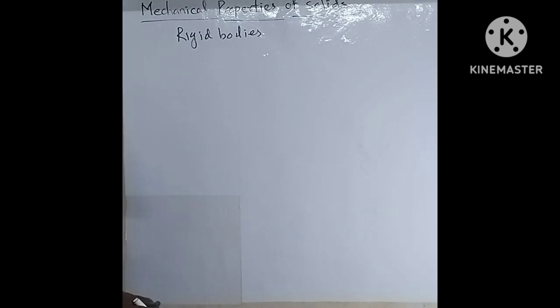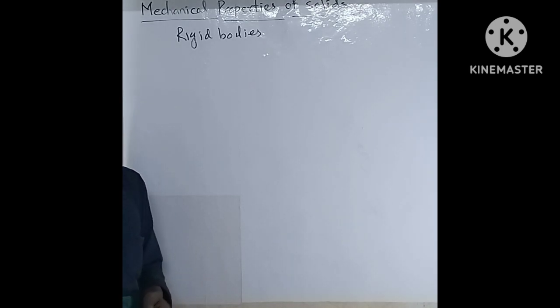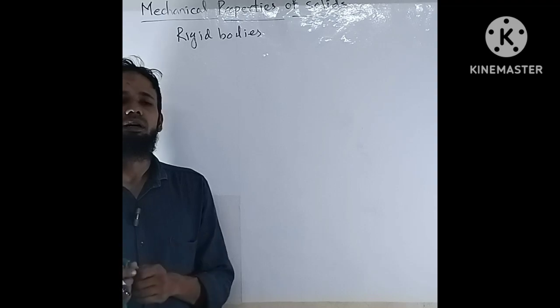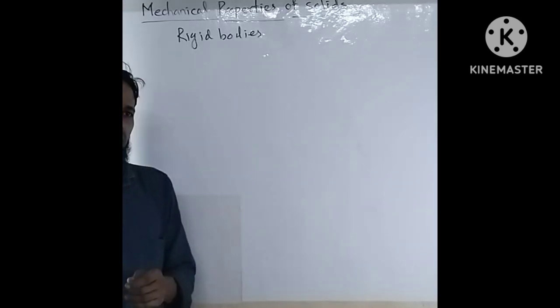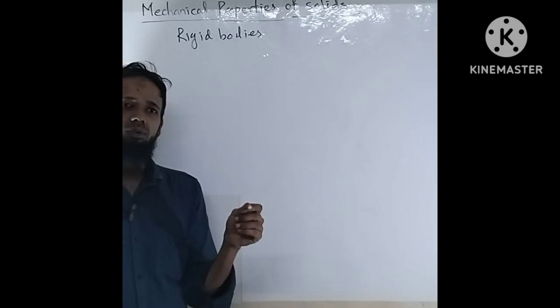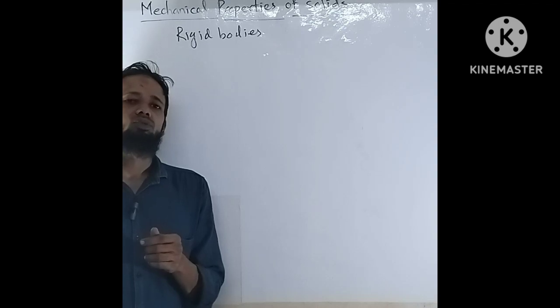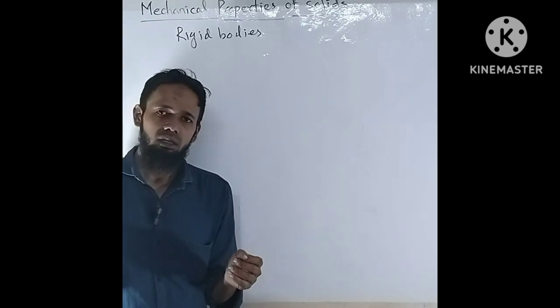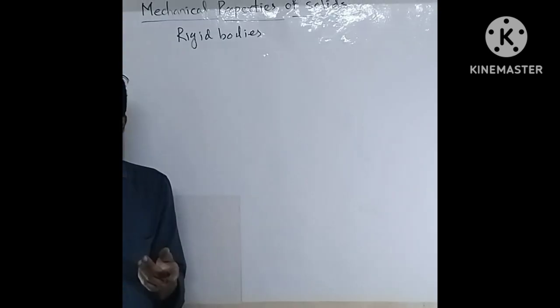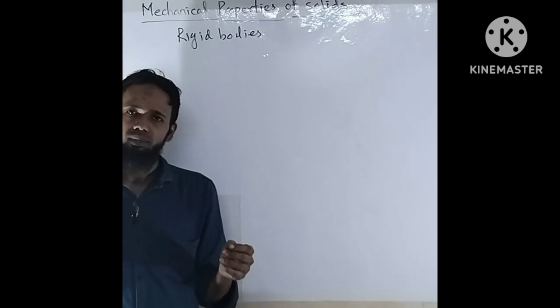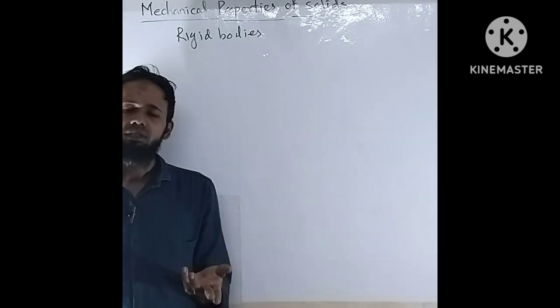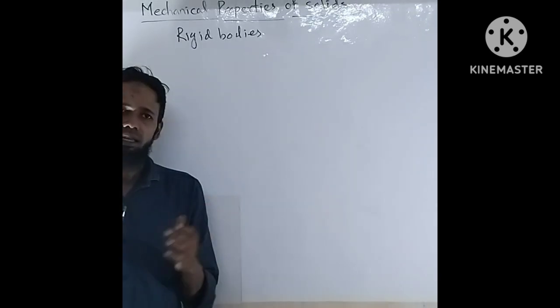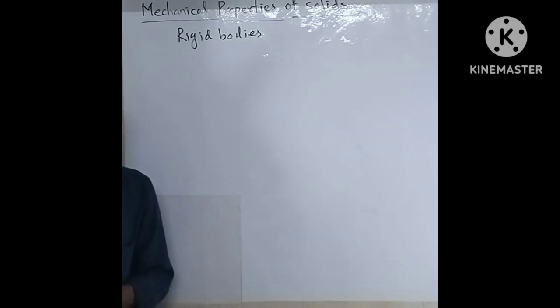Now, what happens when we stretch a rubber? When we apply force on rubber, it gets elongated, and after removing the force, the rubber again regains its original shape and size.